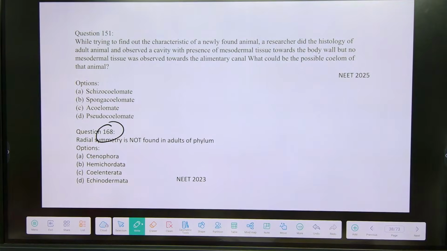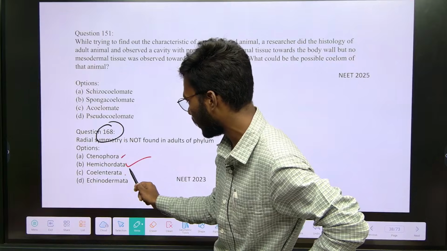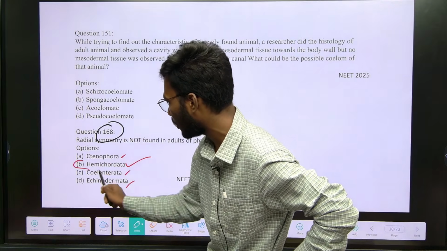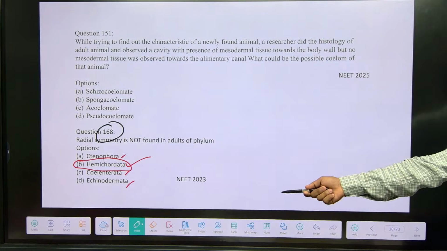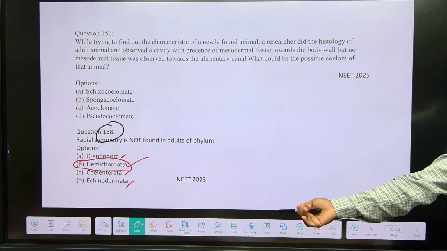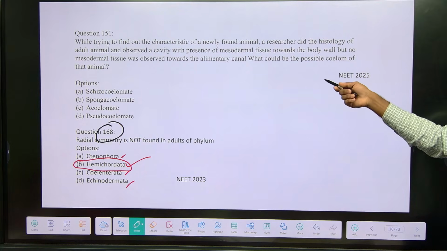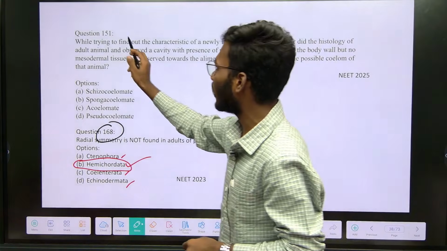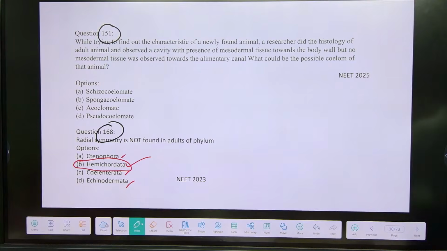Just now I told where. Radial symmetry is found in Ctenophora, Coelenterata, Echinodermata, not present in Hemichordata. That is a NEET question, NEET 2023, just a simple NEET-level question. We'll discuss that. You can answer, but you have to analyze the question first of all, then you can make the answer. And that's also a very simple question.